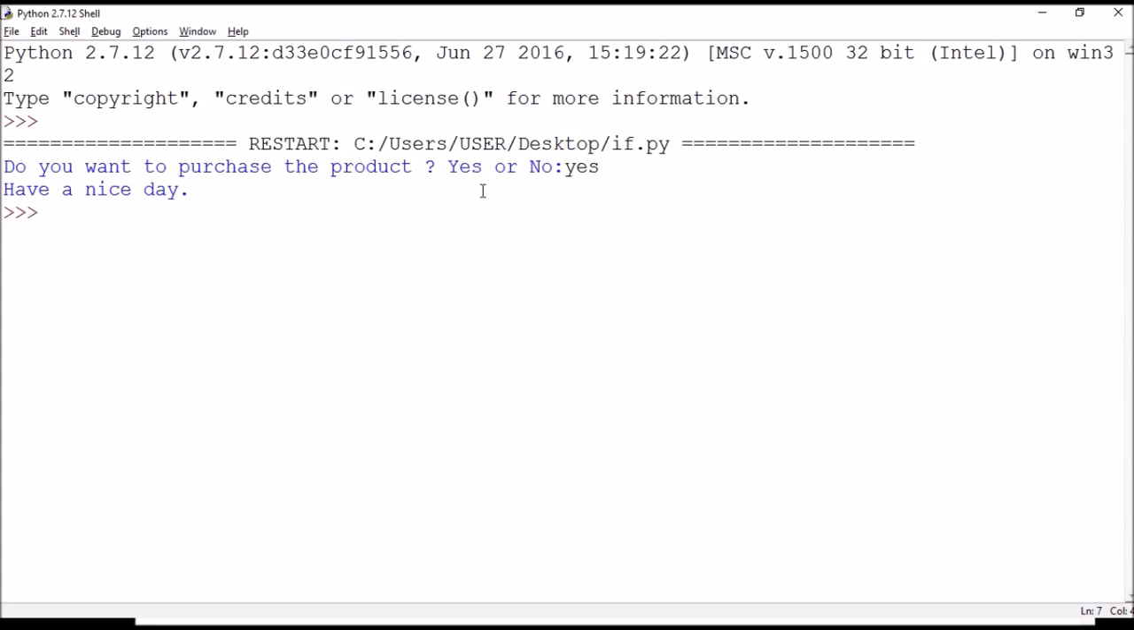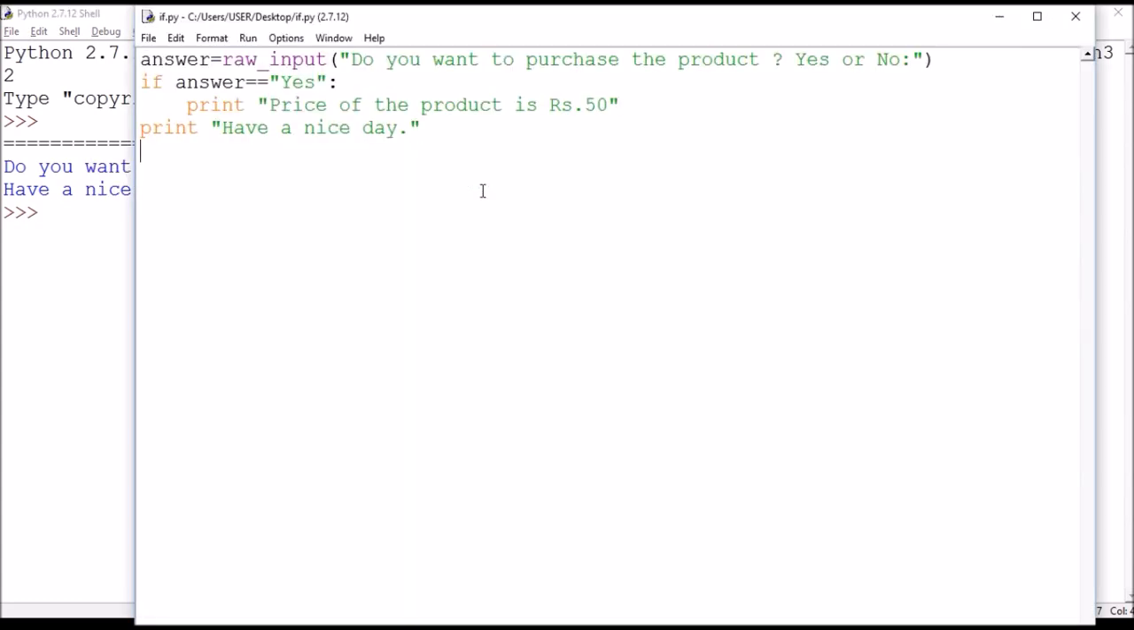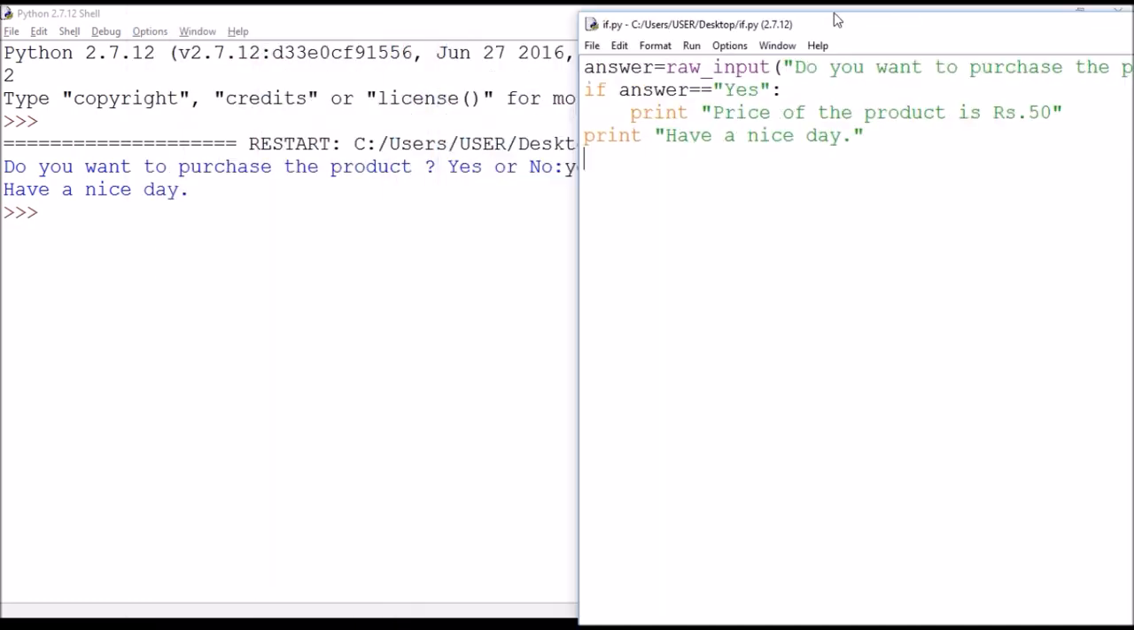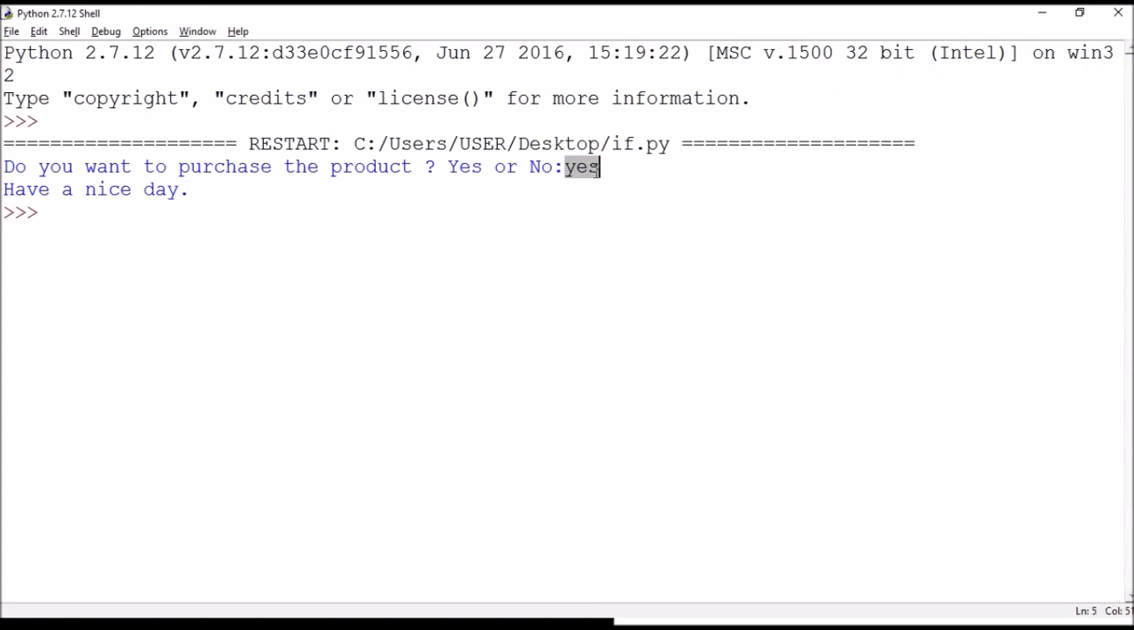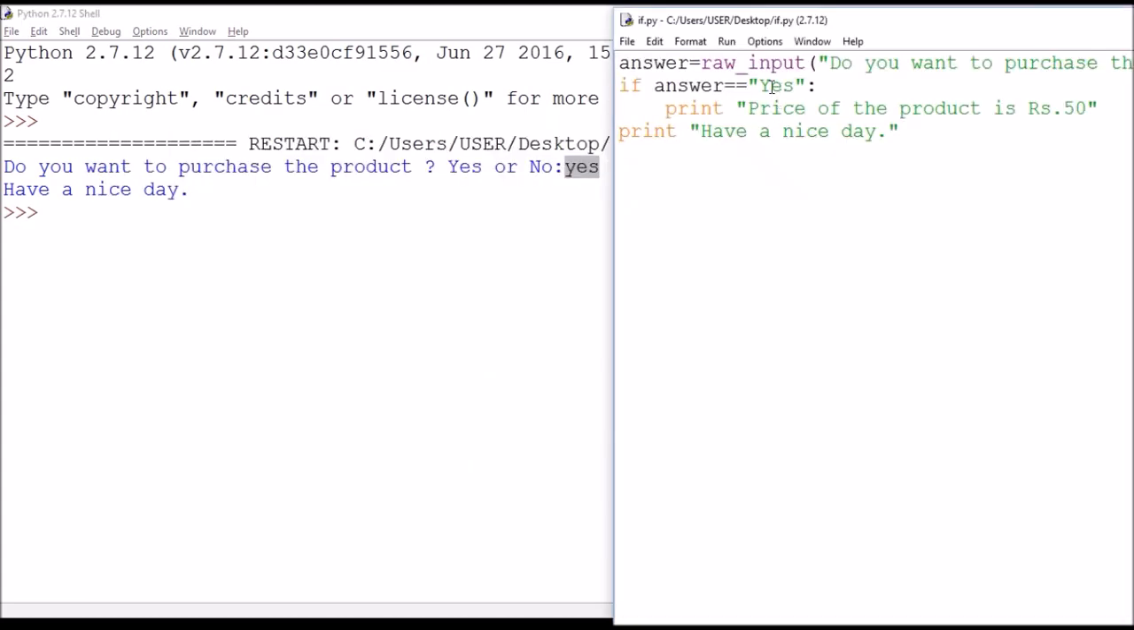Oops, where is my price? Okay, I know what went wrong. What I entered was yes with a small y, whereas in our code the Y we have entered is a capital letter. As these two strings are not equal to each other, this condition becomes false, and hence this print statement is not executed.